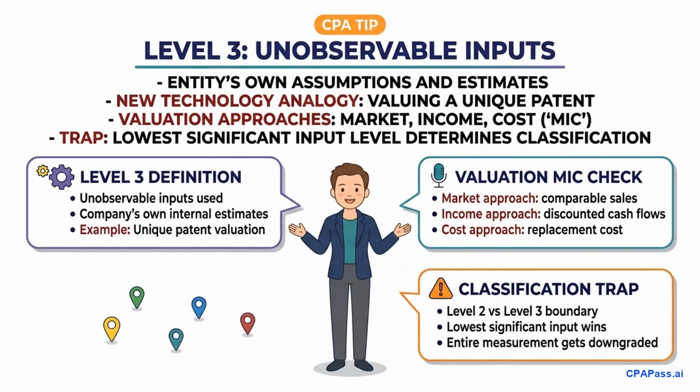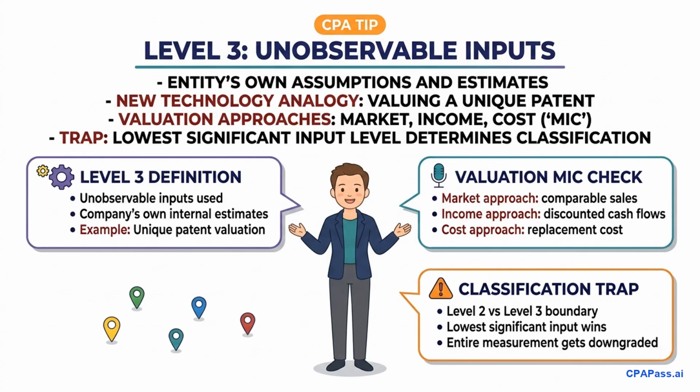Level 3 inputs are unobservable and represent the most complex tier. We use Level 3 only when there is little to no market activity. Think of the new technology analogy, valuing a highly unique patented machine with no comparable market sales. Here, the company must use its own internal assumptions and cash flow projections. When selecting a valuation technique, remember our MIC check mnemonic: market approach, income approach, and cost approach.